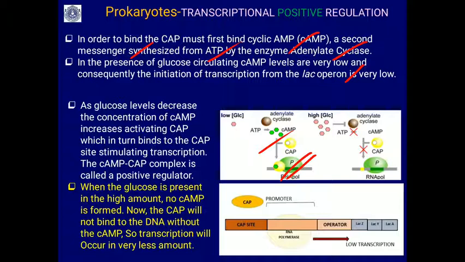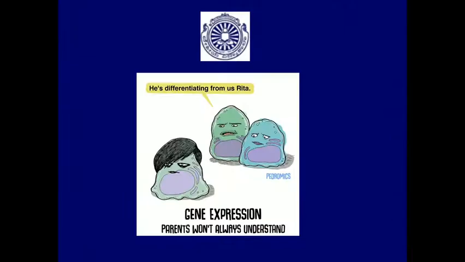In the absence of glucose, or at very low amounts of glucose, the CAP site is bound by CAP, so that the lac operon is operated and lactose is also utilized. When glucose is high, CAP cannot bind, so transcription is low. This is the gene regulation, called positive regulation. So this is about prokaryotic gene regulation.